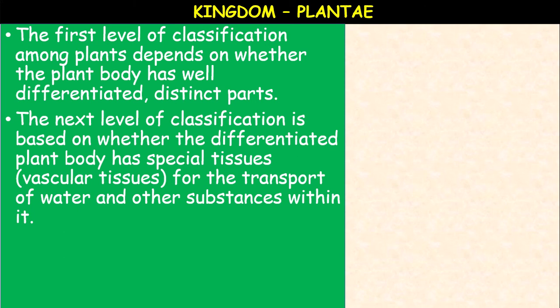The next level of classification is based on whether the differentiated plant body has special tissues, like vascular tissue. Already in the plant tissues we have studied, vascular tissue means xylem and phloem, or it is also called the conductive tissue. Based on that tissue, for the transport of water and other substances within it, we can classify the plants: vascular plants and non-vascular plants.